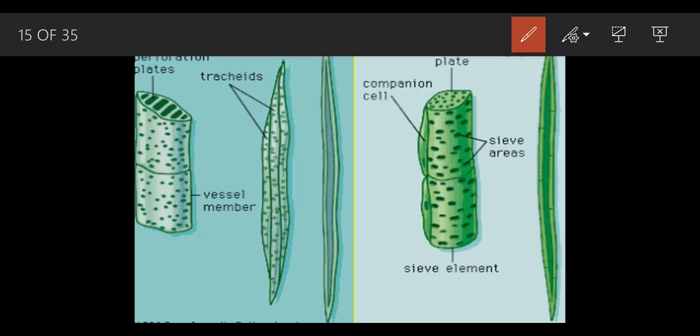Both function in the same way. They provide mechanical support and help in the conduction function. And this is the xylem fiber. What is the work of the xylem fiber? It is dead in nature, and at the same time it provides support to the plants. While conduction of water happens, the plant should get a sufficient amount of water at the proper time, so this provides protection so that none of the stem parts get damaged.